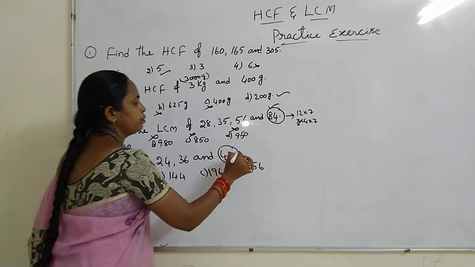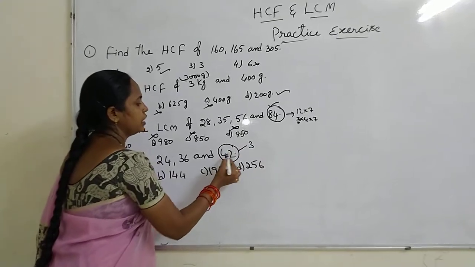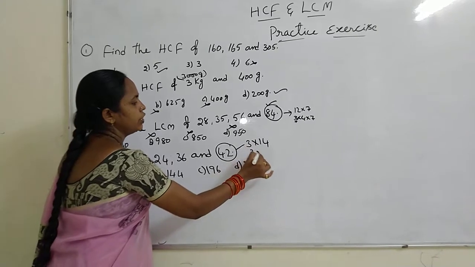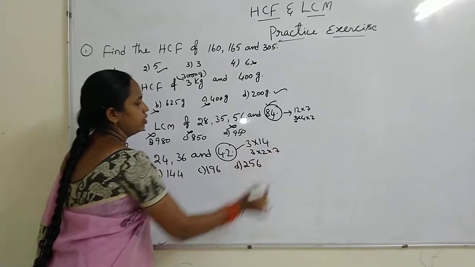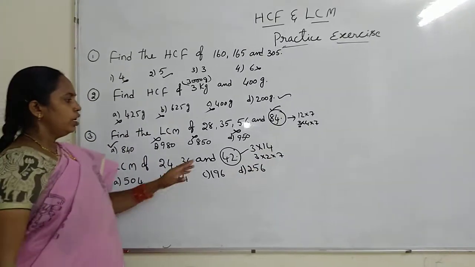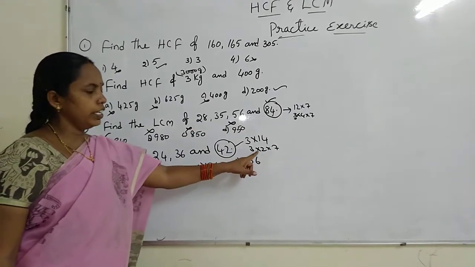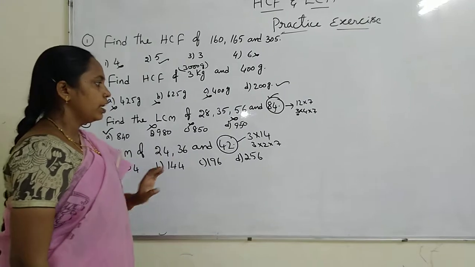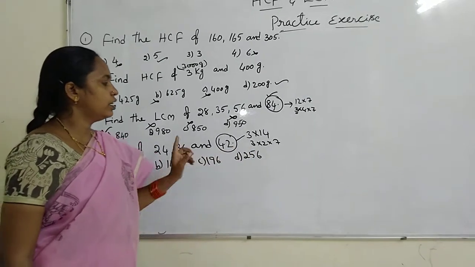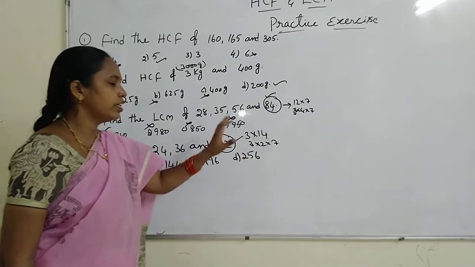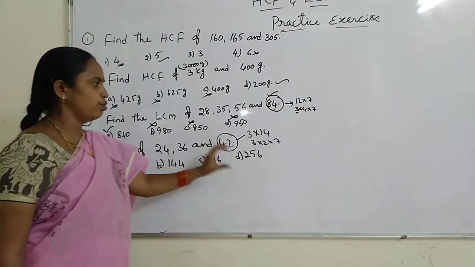So 42 means it is 3 into 2 into 7. In case the number is not divisible by either 3 or 2 or 7, it is not divisible by 42 also.